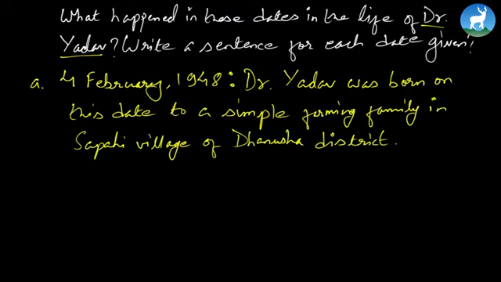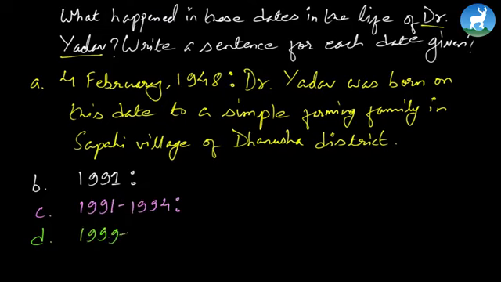See, every one of these dates is given in the passage, so you'll have to read the passage and figure out what happened on that particular day. Similar to this, you can do it yourself, or you can do it in the class, or you can also do it as homework, right? Like in the year 1991, your task is to write down what happened in this year, right? Number C. What happened in the year 1991 to 1994? Similarly, what happened in the year 1999 to 2001? And finally, what happened in the year 2008?